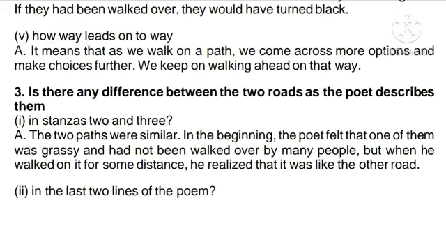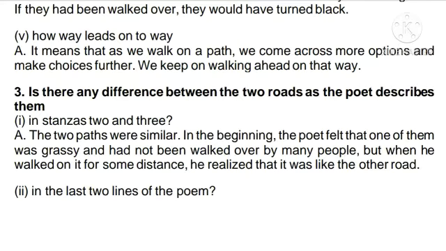So the two paths were similar. This is what we see in the second and third stanzas. The two paths were similar in the beginning. The poet felt that one of them was grassy and had not been walked over by many people. But when he walked on it for some distance, he realized that it was like the other road. So in the beginning, the poet could understand that the paths were not that similar.